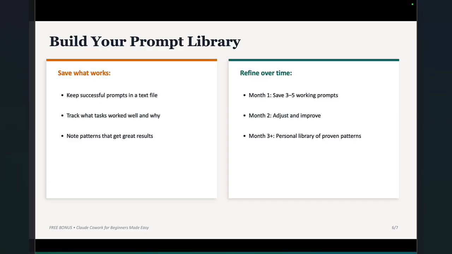So you will be experimenting, and based on that, save what works. So keep successful prompts in a text file, right? I used a Notes app on my MacBook, but you can use any other file, maybe Notion, whatever. Track what tasks worked well and why. You can also just ask it to explain itself after it has done that and get some learnings from that. That can also be interesting, of course. Note patterns that get great results. Over time, right, you will have a number of working prompts. You can adjust and improve. And generally, over time, you will build your library, right?